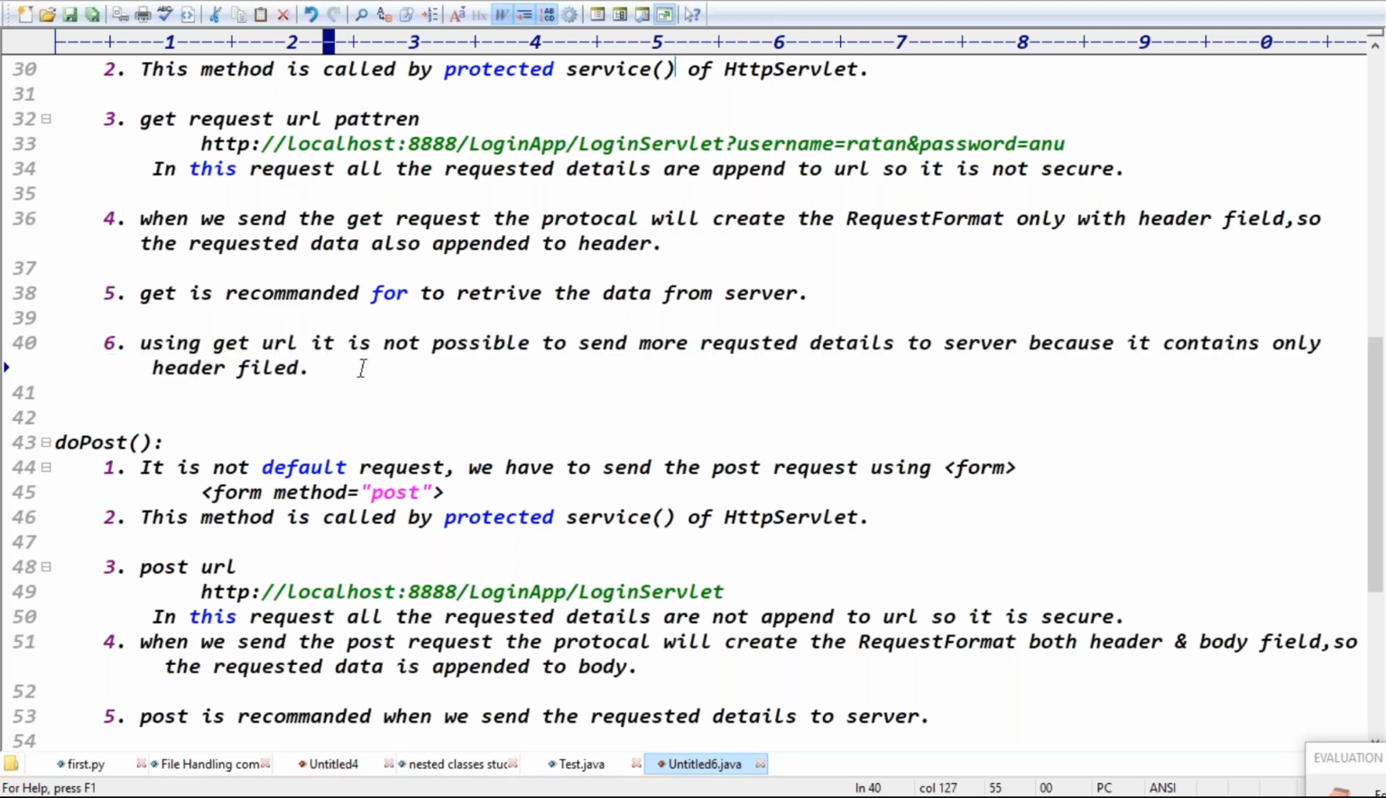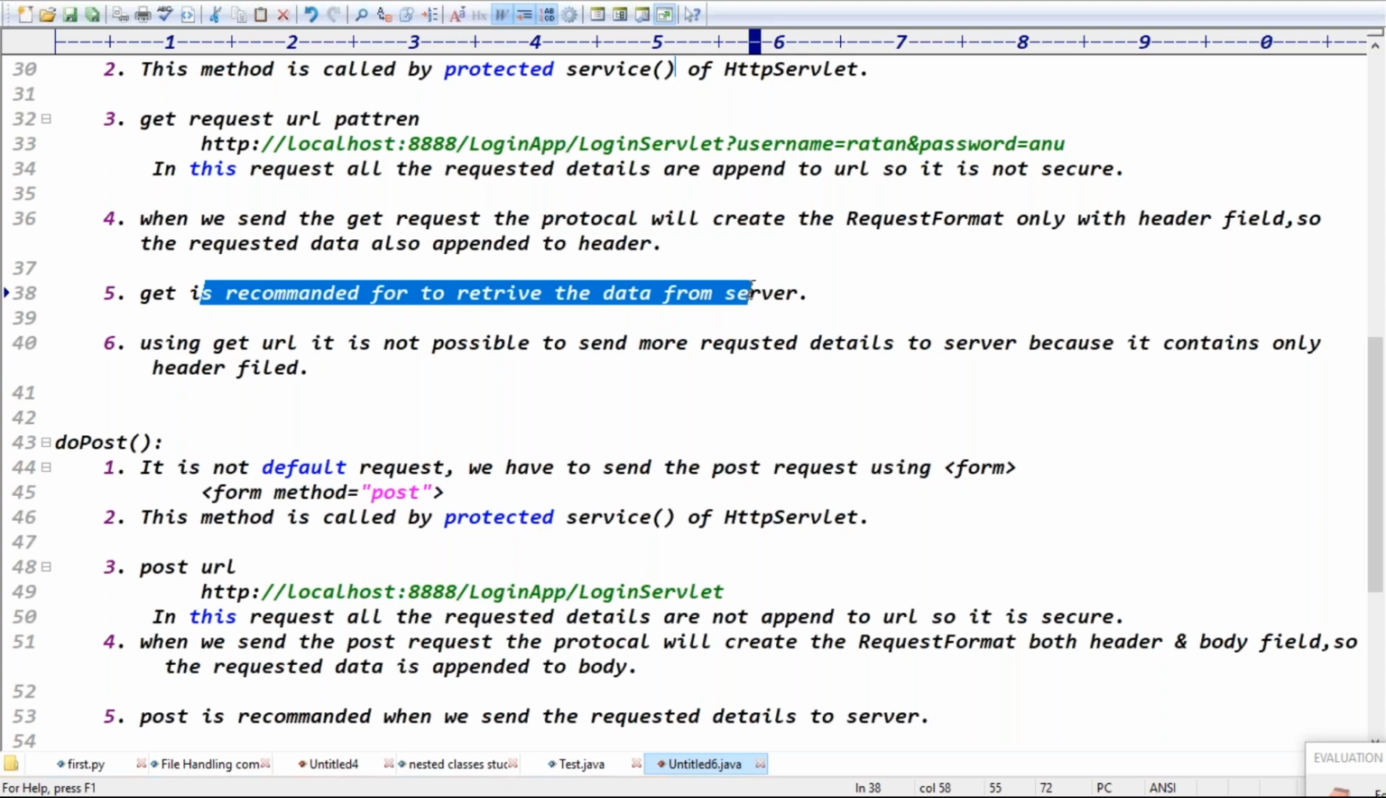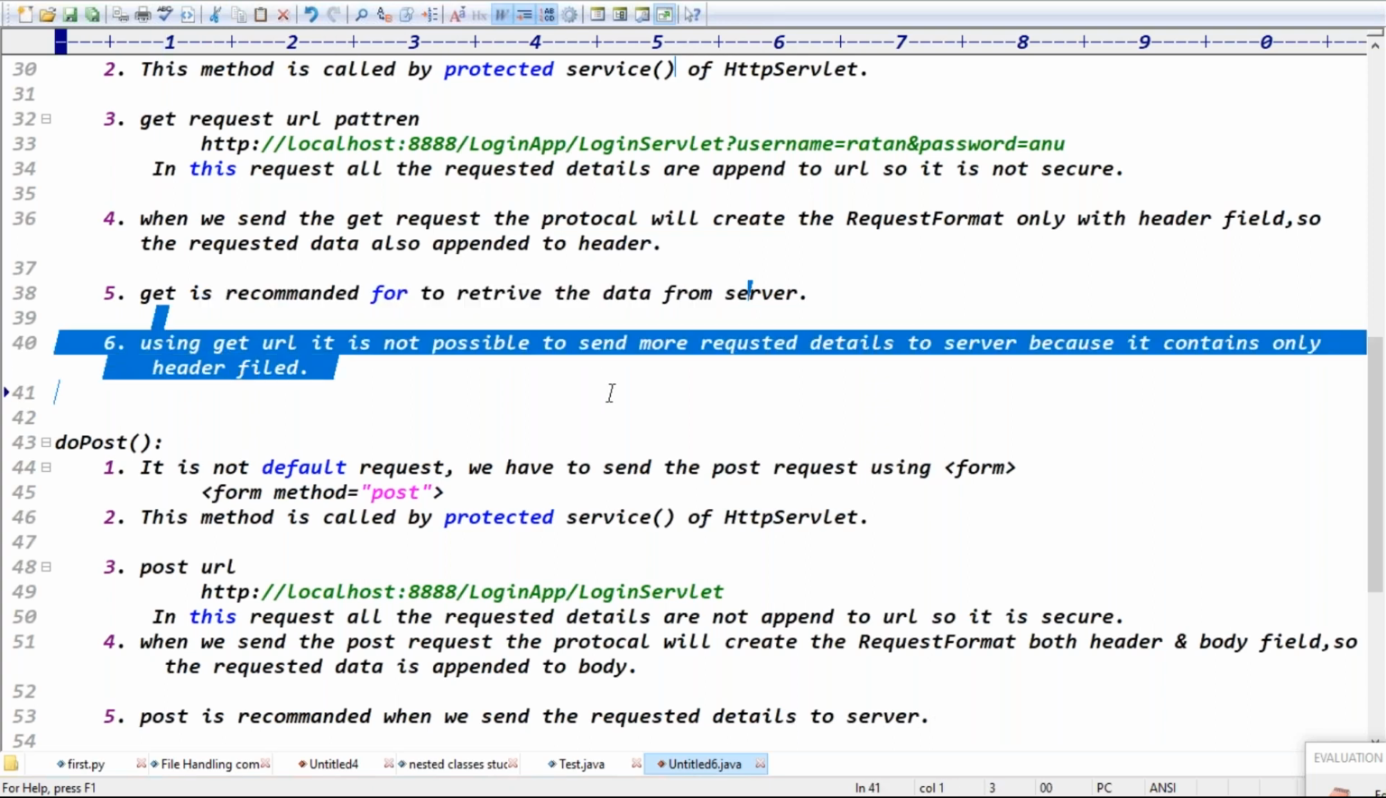Okay, first, GET request is for which purpose? Sending the details or retrieving the data? We are using GET request for retrieving. GET is recommended for retrieving purpose, so why are we discussing sending more details and less details?